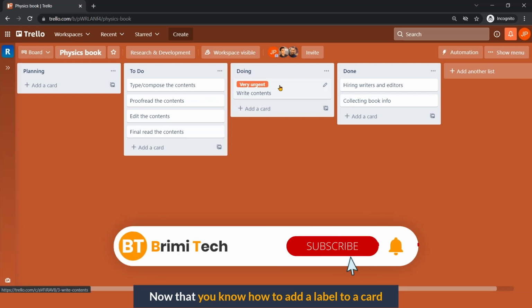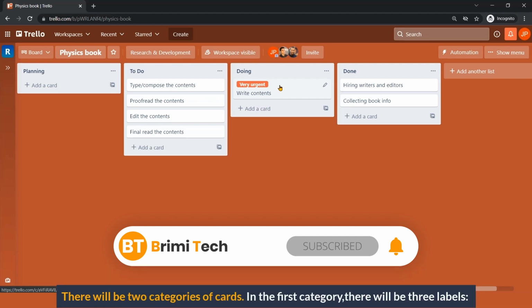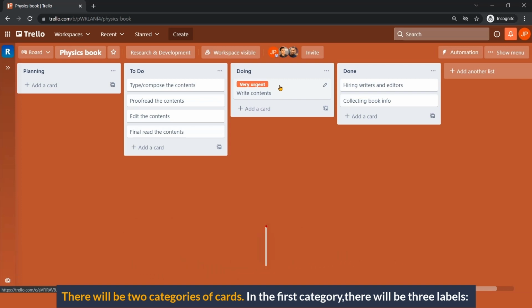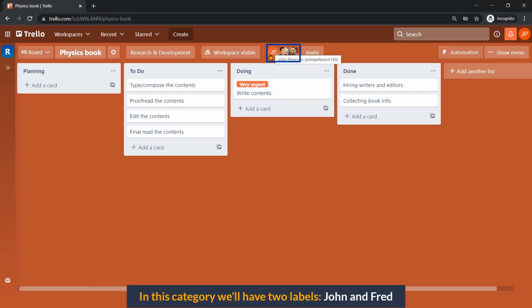Now you know how to add a label to a card. Let us use multiple labels on this particular board, which is more like a project. There will be two categories of cards. In the first category, there will be three labels: very urgent, moderately urgent, and not so urgent. So, the basis of this category is urgency. The basis of the second category is who is supervising the card. In this category, we will have two labels, John and Fred.